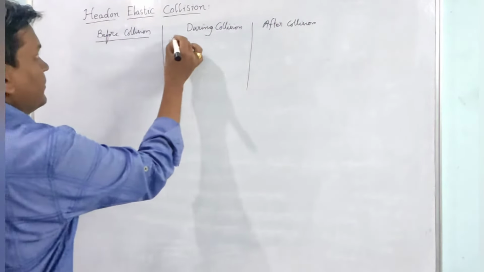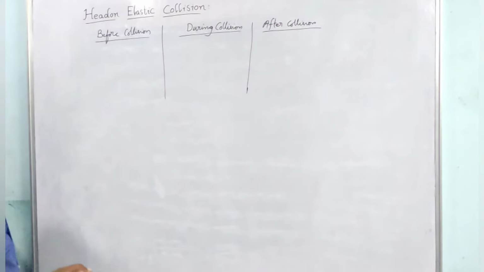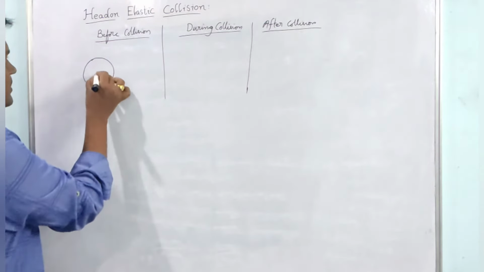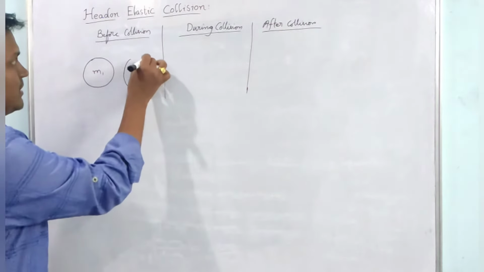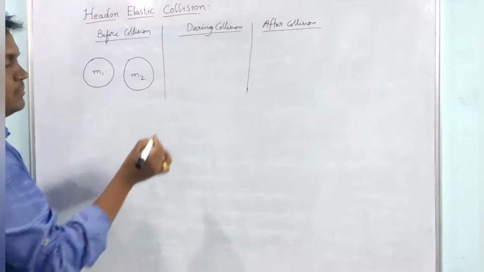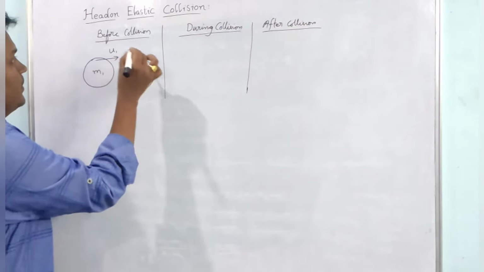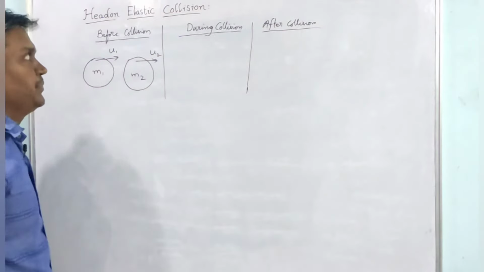Before collision, during collision, after collision. Firstly I am considering a mass m1 and a mass m2, where m1 is moving with a velocity u1 and m2 is moving with a velocity u2.